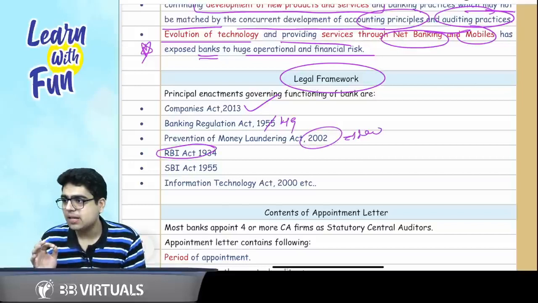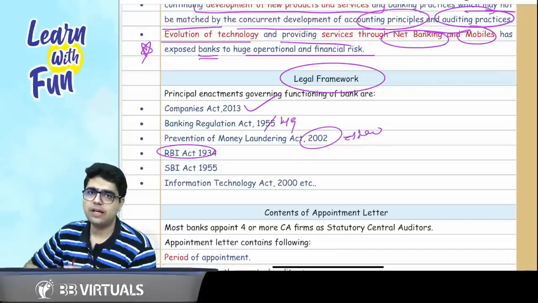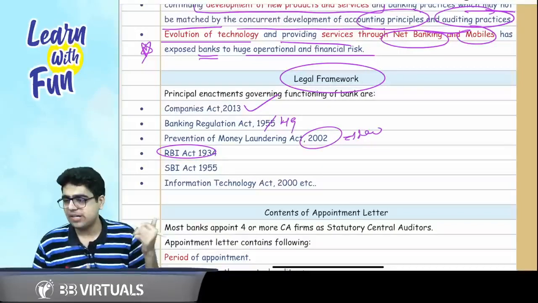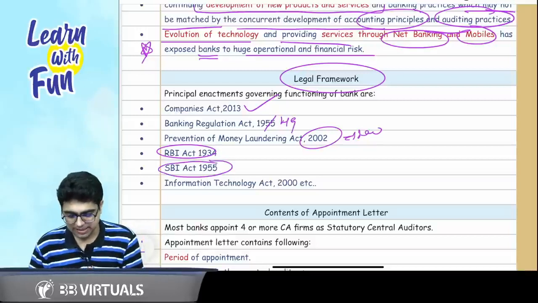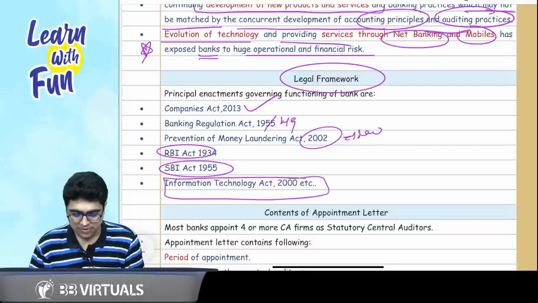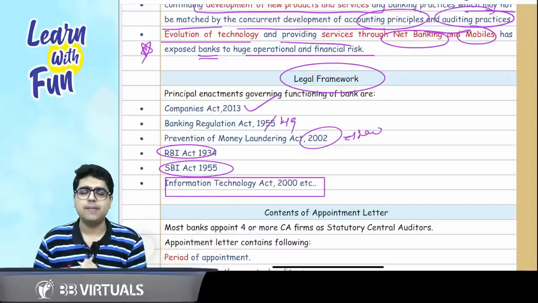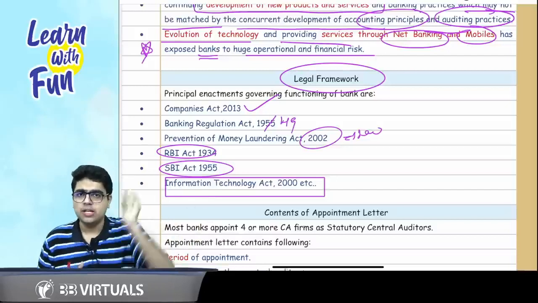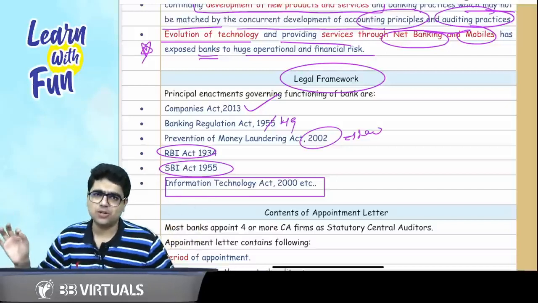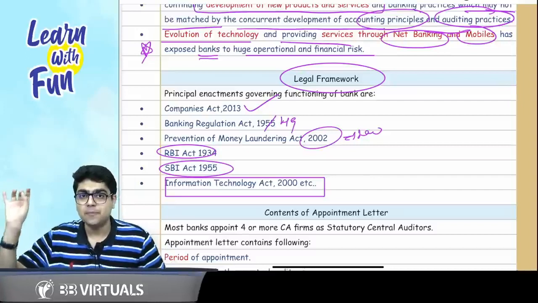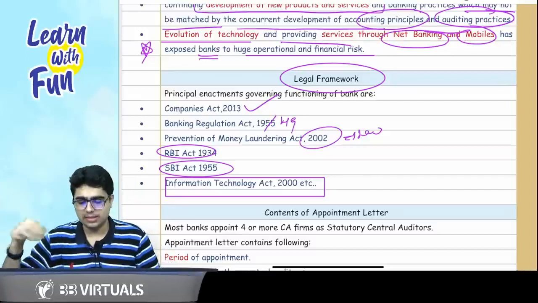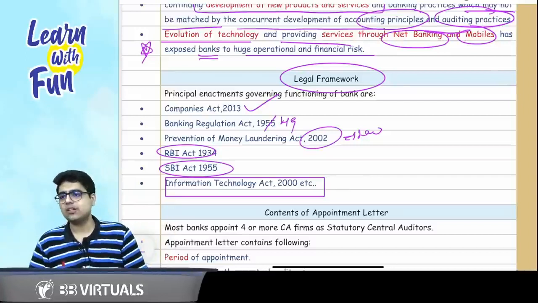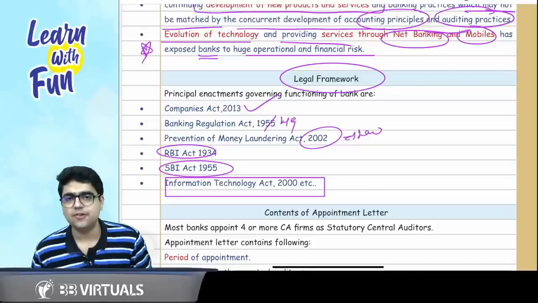Then RBI, being the banker of the banks, you need to comply with the RBI Act 1934. If it is SBI, then the SBI Act 1955, plus, as I told you, they are heavily dependent on technology, so the IT Act 2000. So the acts are: Companies Act, PMLA 2002, Information Technology Act 2000, SBI Act 1955 and RBI Act 1934.